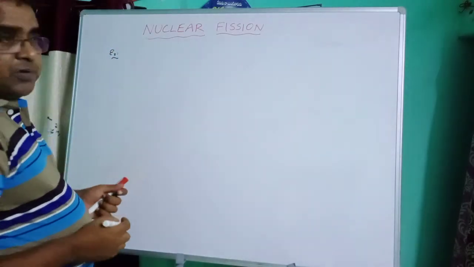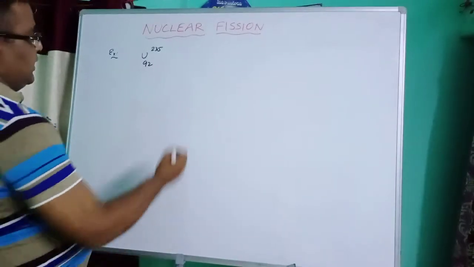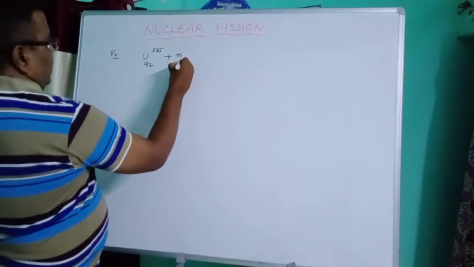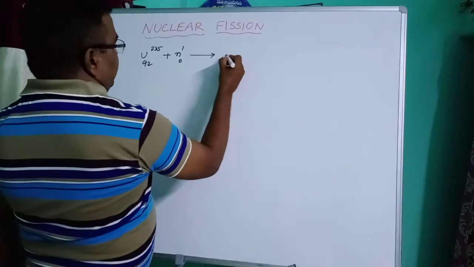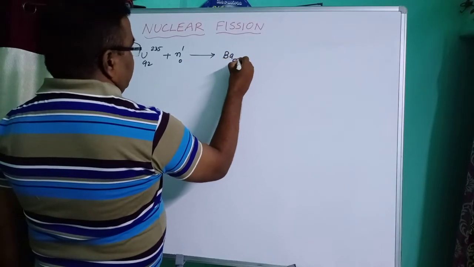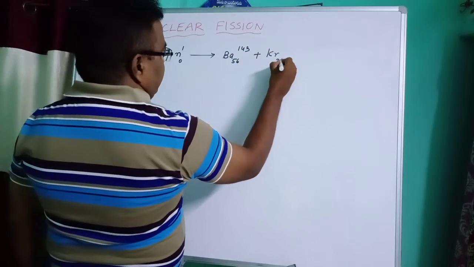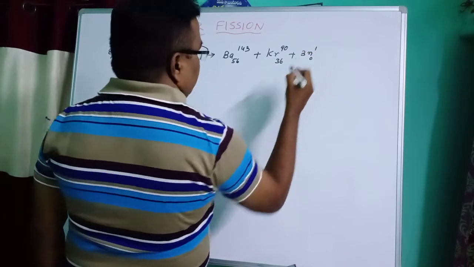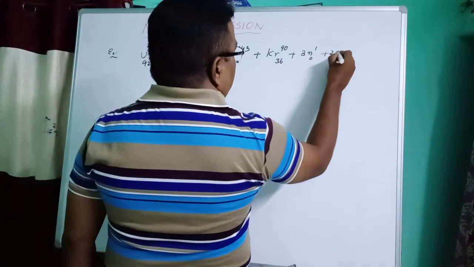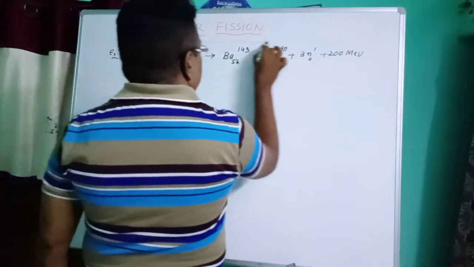We take a uranium nuclide, uranium 92, 235. This uranium nuclide collides with a fast moving neutron, one neutron. Then it decomposes, and the first nuclide is barium 56, 143. The second one is krypton 36, 90, and 3 neutrons are liberated and 200 million electron volts of energy is liberated.